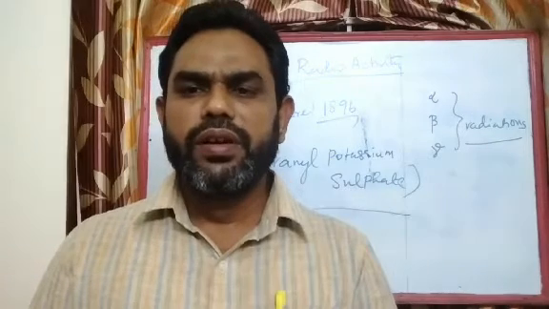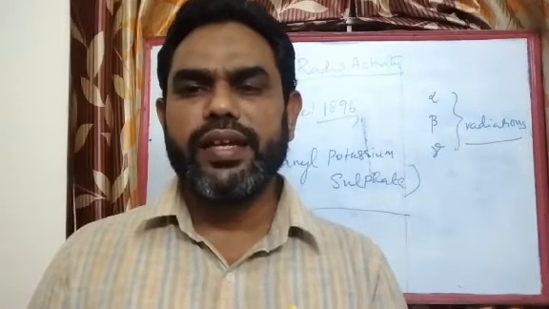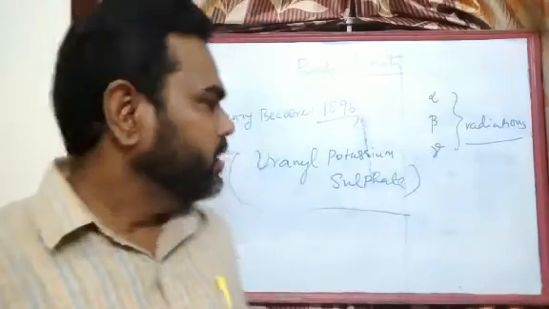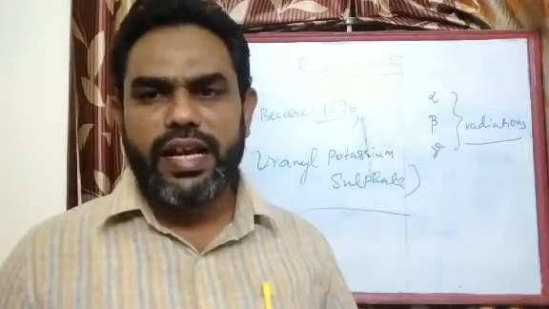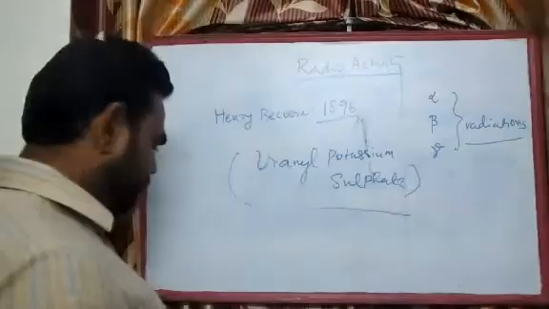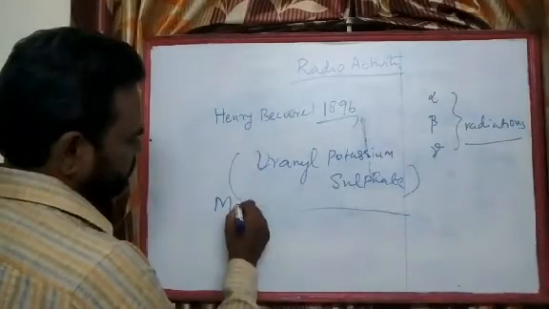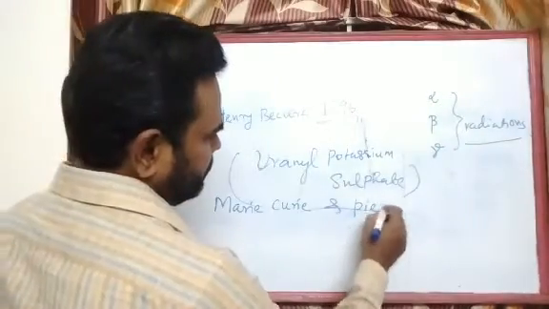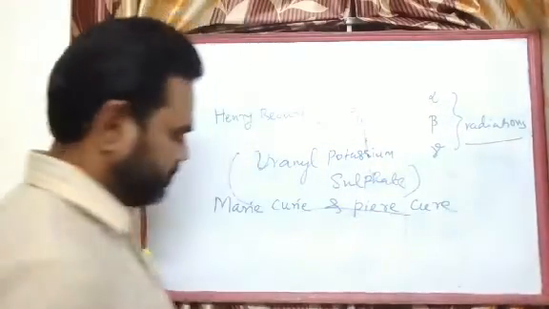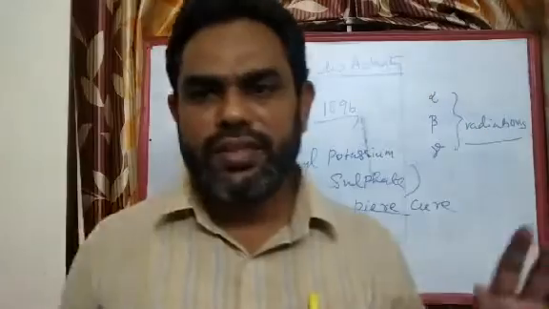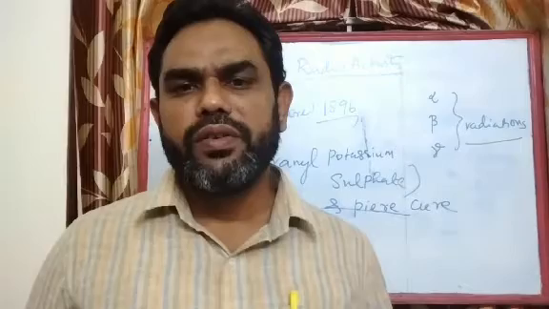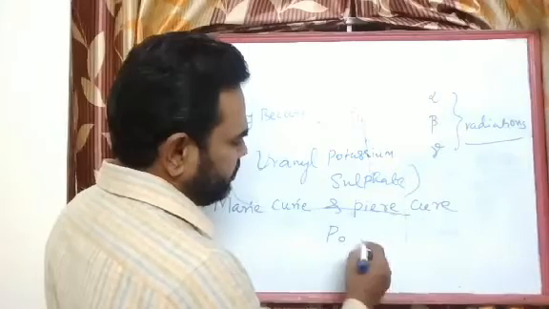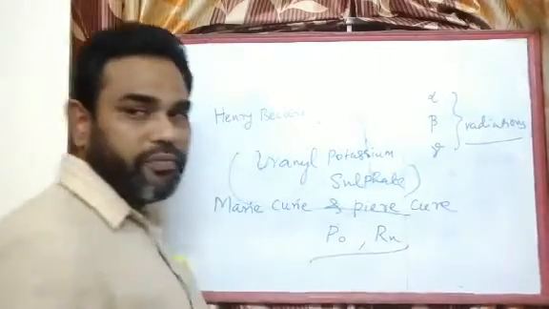A year before, X-rays were discovered by Roentgen, one of the very popular scientists. His work was later continued by Marie Curie and Pierre Curie. These two scientists, as you know very well, are very popular for discovering two elements, namely polonium and radium.